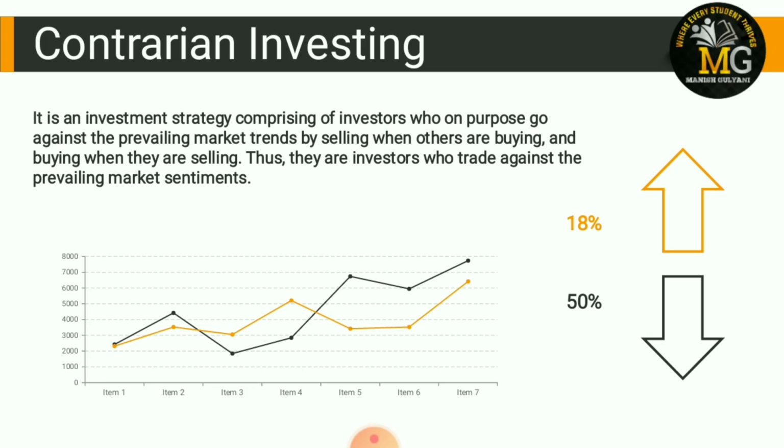Suppose, as you know, coronavirus is going in the market, or due to coronavirus your stock market suffering from recession. Suppose हर सिक्योरिटी के प्राइस डिक्रीज हो रहे हैं. When everyone is leaving the market, everyone wants to leave the market, और अपने शेयर सेल कर रहा है, but you are buying that shares with the assumption that after 15 days, after 1 month, market will grow, market will move upward. So that's called contrarian investing. कि with assumption आप ये ले रहे हो कि आगे जाएगा, तो that's called contrarian investment.